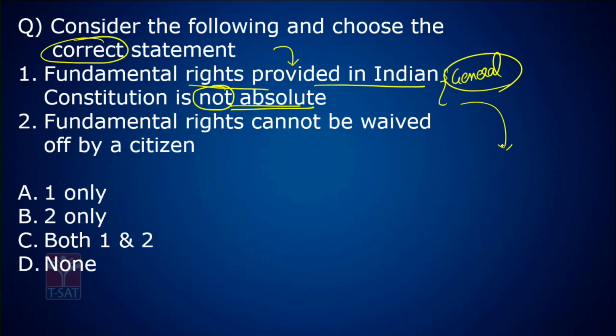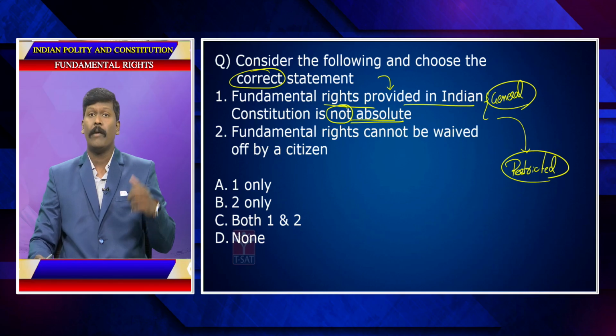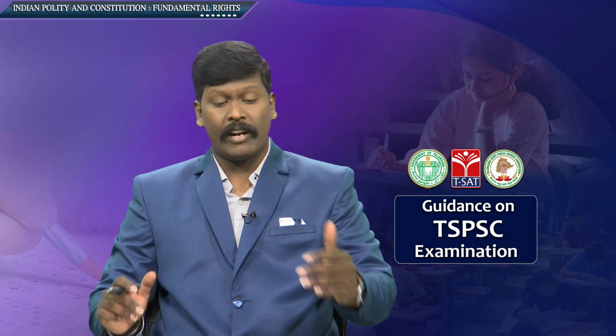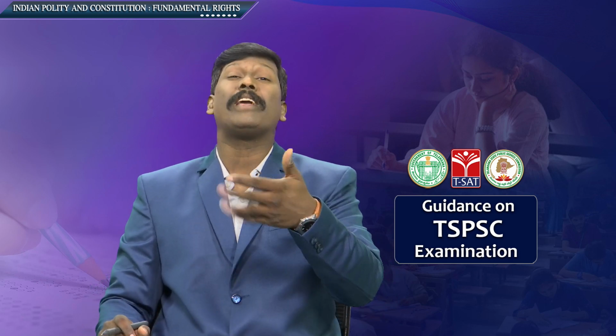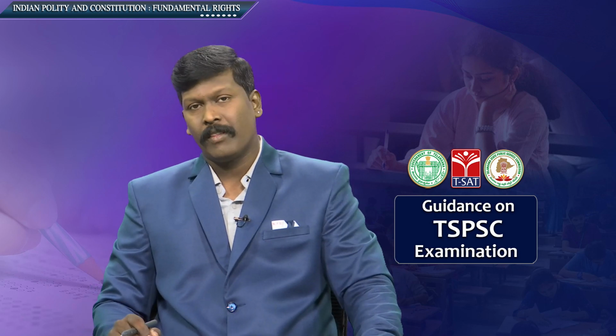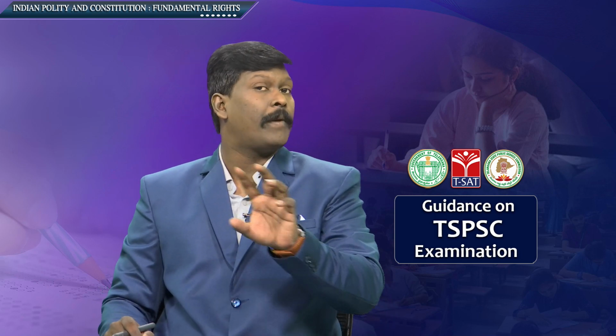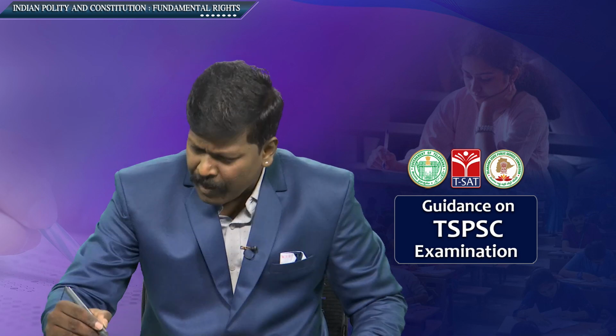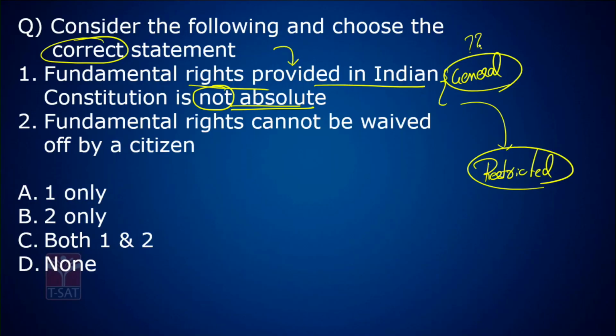This is correct, because they can be restricted. Fundamental rights are not given completely. Article 14 says right to equality, but on the other hand there are reservations. Article 19 says right to speech and expression. You can speak anything but not against the country. So all fundamental rights are given to the people with maximum restrictions. But why did I say general? There are a few fundamental rights which are actually absolute.